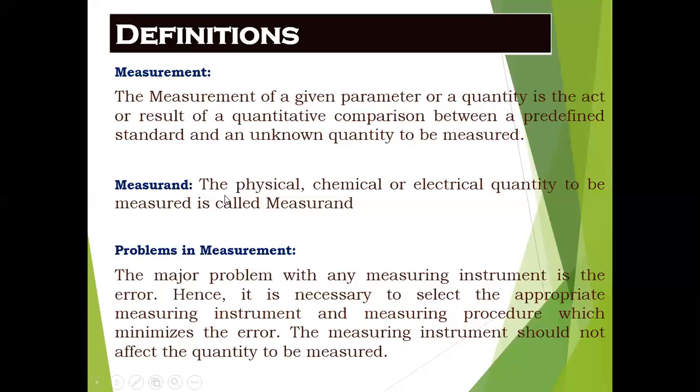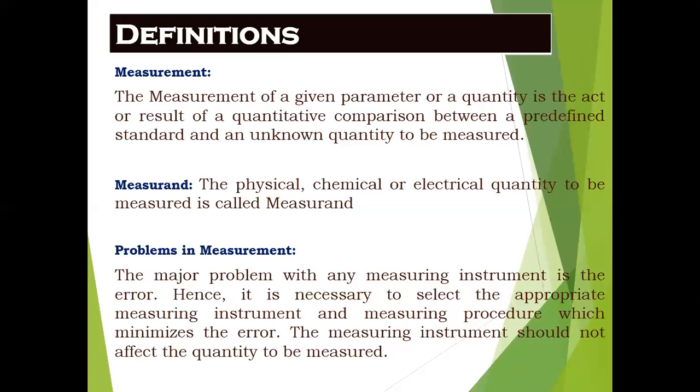Coming to measurand, the physical, chemical or electrical quantity to be measured is called the measurand. Simply, the quantity which is going to be measured is called the measurand. The technical name we can call it is measurand.